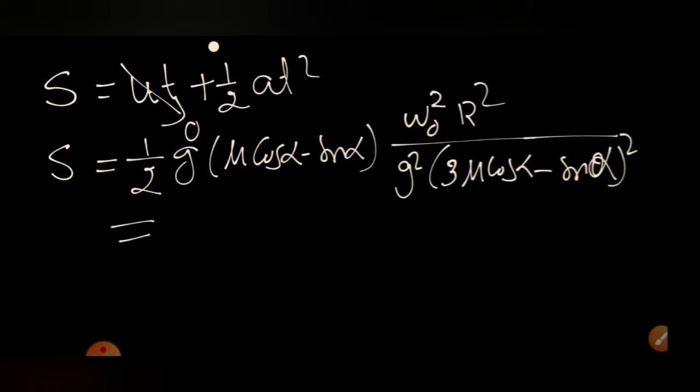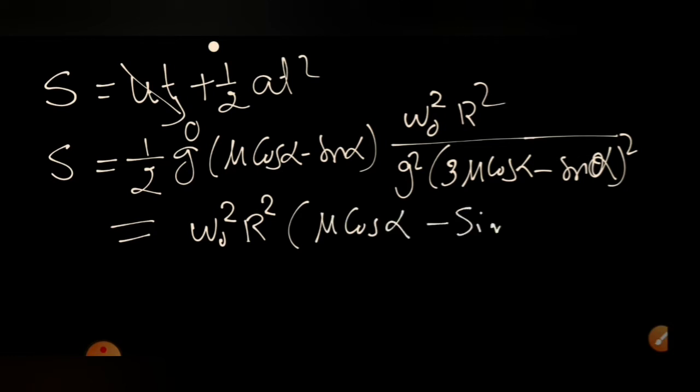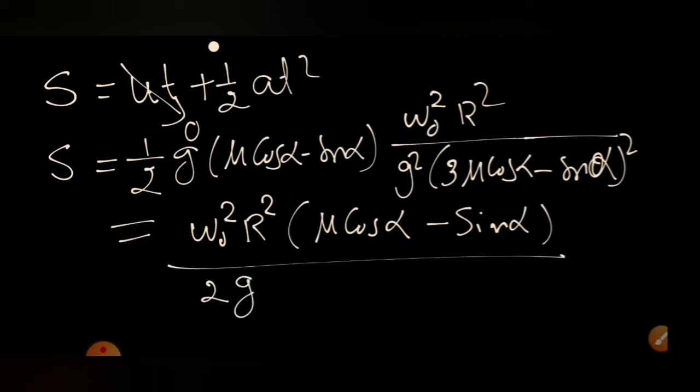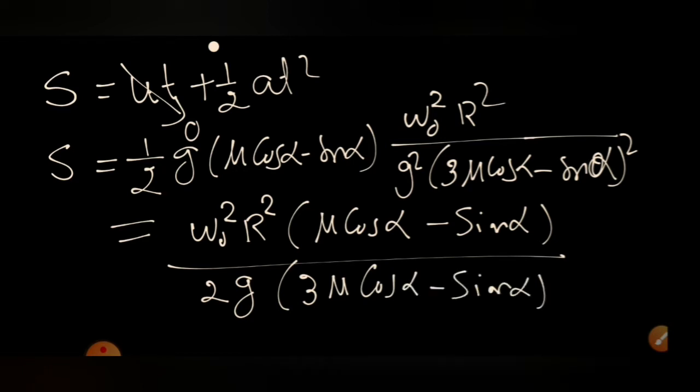If we simplify this, we get omega naught squared R squared into (mu cos alpha minus sin alpha) divided by 2g into (3 mu cos alpha minus sin alpha) whole squared. This is the value of S1.